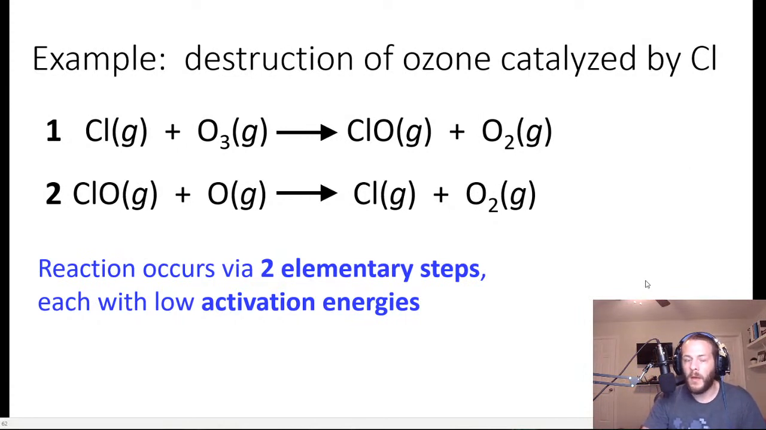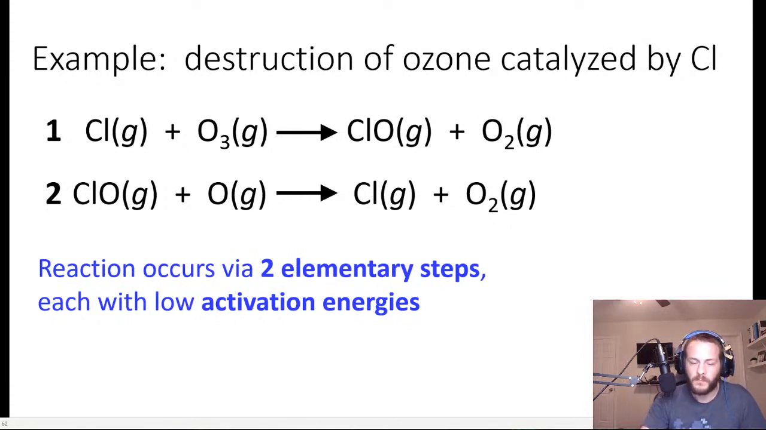Now you might be thinking, how does adding a second step to a mechanism speed up a reaction? It's kind of counterintuitive. You would think adding a second step would actually slow things down, but that's not the case, because remember, it's not about how many steps there are, it's about how fast your slowest step is, how fast your rate limiting step is.